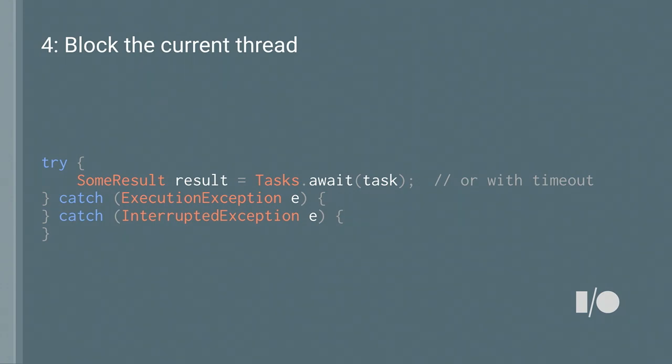And the last way is you can actually just block the current thread if you want to wait for the result in line. Now, I say right away, don't do this on the main thread. Don't block the main thread. We can't say that enough. Don't do that in your Android applications. It can lead to a fairly bad user experience. But if you do want to block some other thread, there's a utility method on Tasks called await. You can call Tasks.await, give it the task that you want to wait for, it will block, and then the result will come out of that.